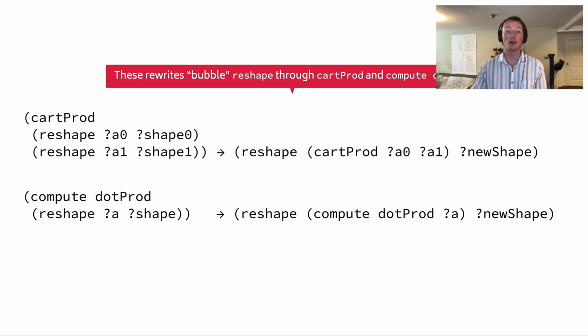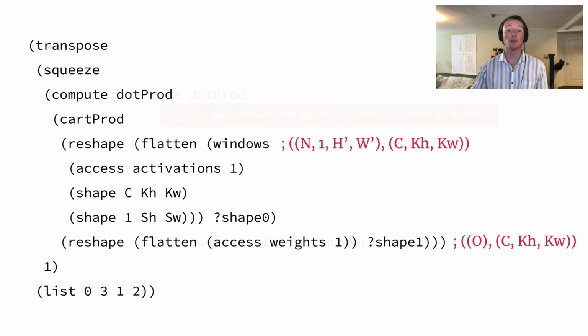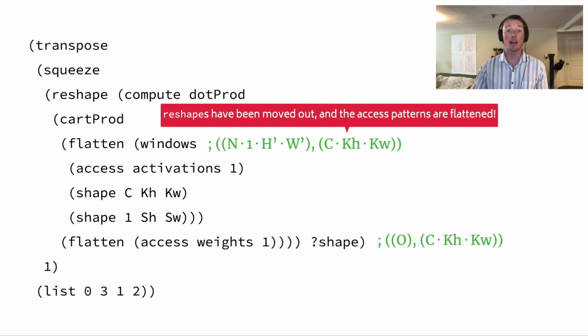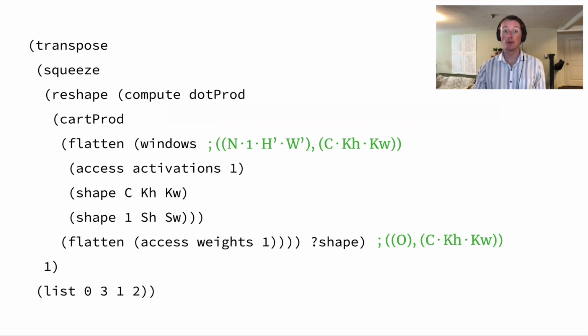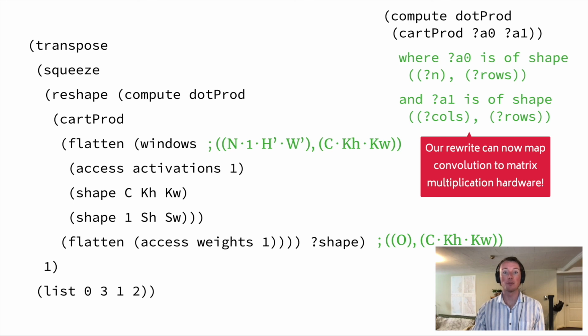with compute dot product. Note that these rewrites express general properties of Glenside and are not specific to the task at hand. Once we apply these rewrites, our program looks like this. The reshapes have been moved out, and the access patterns are now flattened. We can now use our systolic array rewrite to map 2D convolution to matrix multiplication hardware.